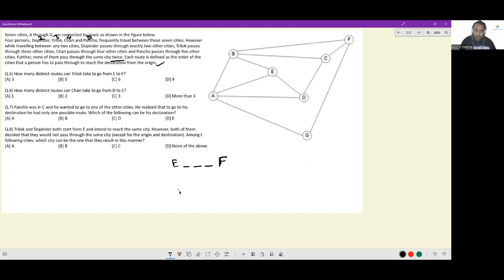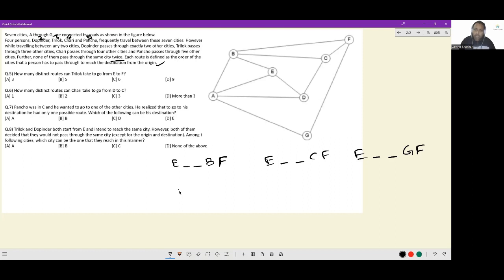One can arrive at F either from B or from C or from G. So I go B or C or G. If there is going to be a route, it is going to be one of these 3 ways.